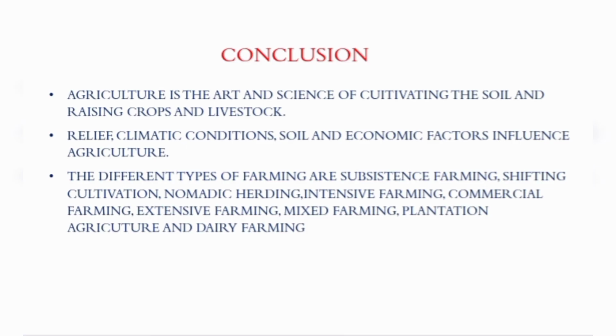Thus, we can conclude that agriculture is the art and science of cultivating the soil and raising crops and livestock. Relief, climatic conditions, soil, and economic factors influence agriculture. The different types of farming are subsistence farming, shifting cultivation, nomadic herding, intensive farming, commercial farming, extensive farming, mixed farming, plantation agriculture, and dairy farming.